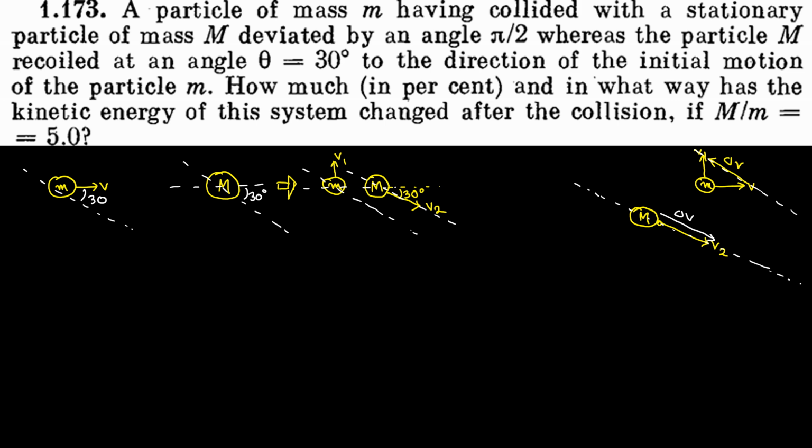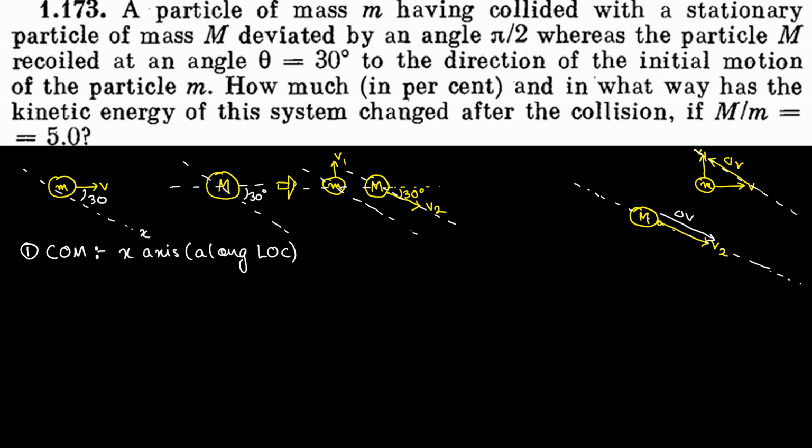Now the first thing that you can apply is, whenever collision occurs, we can apply conservation of momentum and the coefficient of restitution, isn't it? And if the collision is elastic, we can also apply conservation of kinetic energy. Fair and fine. So we'll apply conservation of momentum along the line of collision and perpendicular to the line of collision. Along the line of collision will be called the x-axis, and perpendicular to the line of collision will be called the y-axis. So conservation of momentum along the x-axis, or along the line of collision,